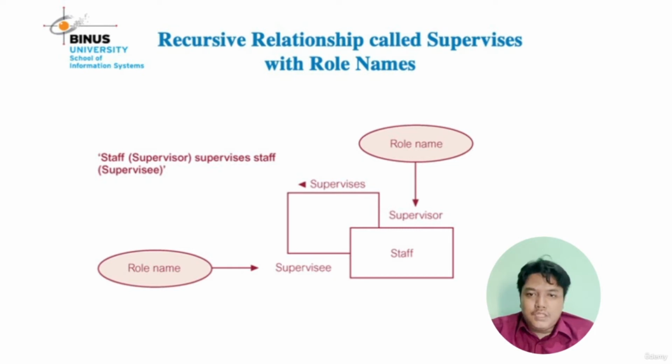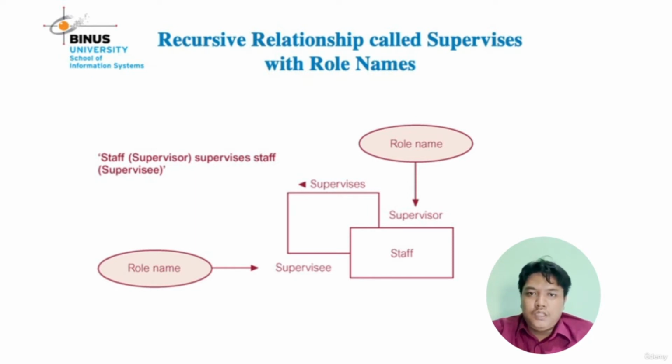There is a Staff entity on the slide. Staff has a role as supervisor, who supervises. Staff has another role as supervisee.